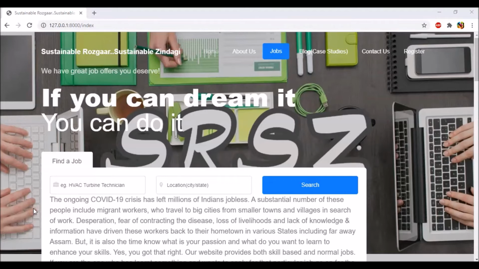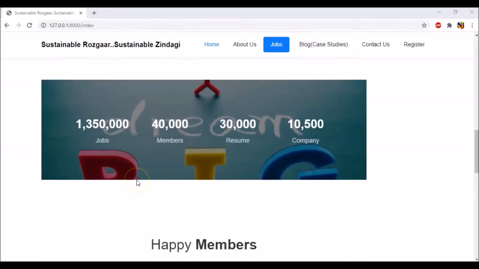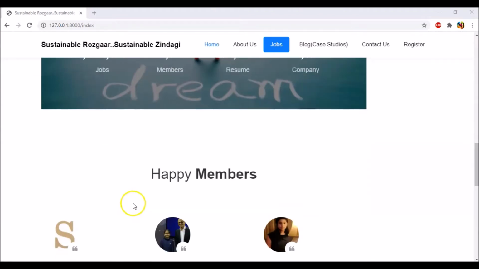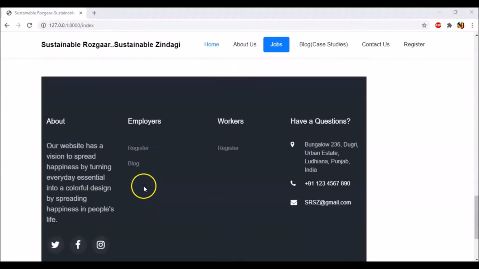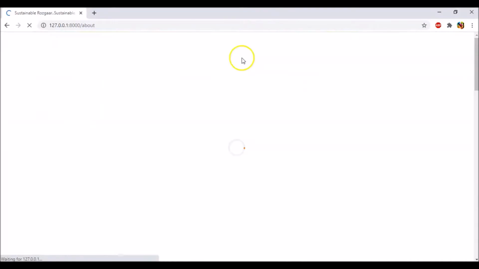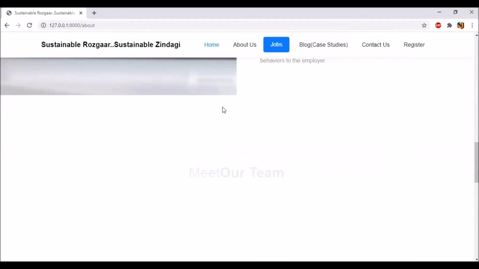So let me show you what I've created. Here we have the homepage that tells us what the website is about and the current job posts, and yes, you should dream big so you can achieve so many things and be happy members, and this is obviously there in each and every website. And then the About Us page, in which what we are doing and what is the motive of the website, basically the information of what it is exactly about.